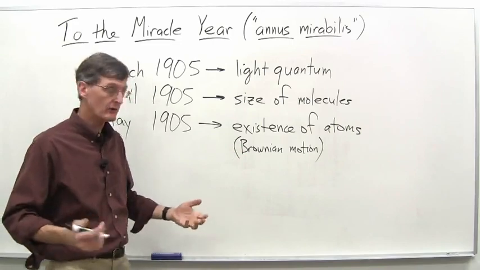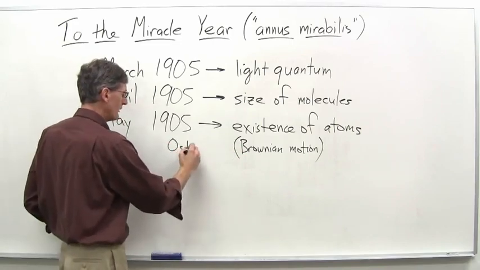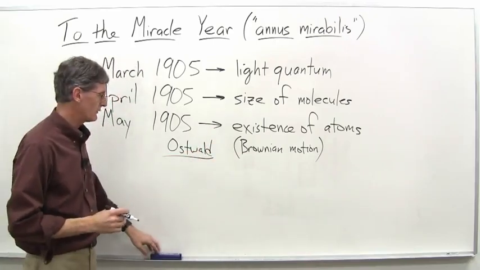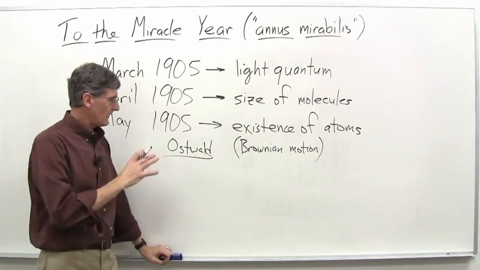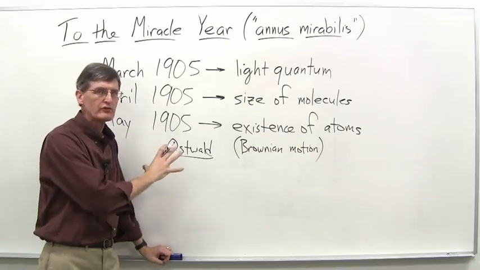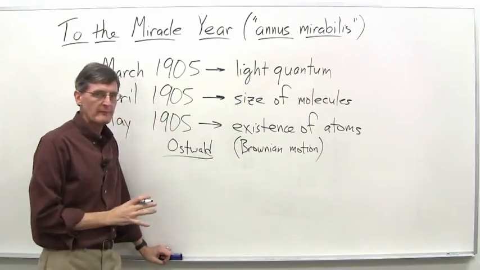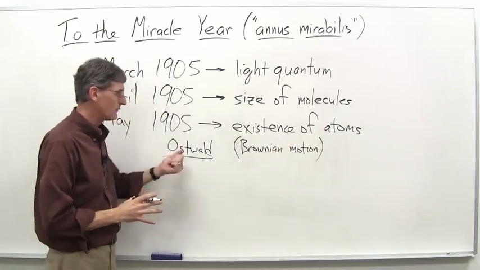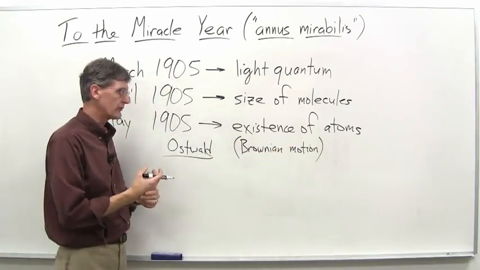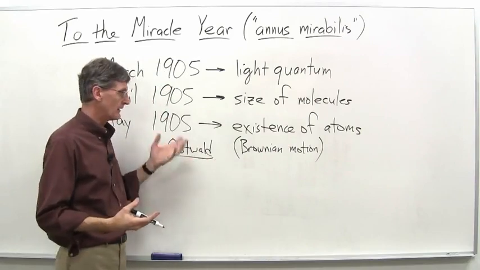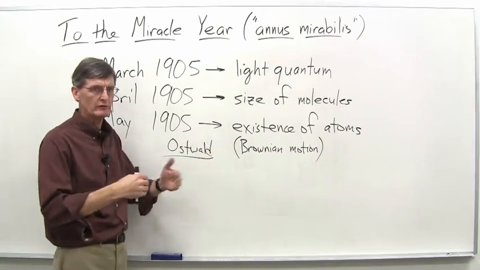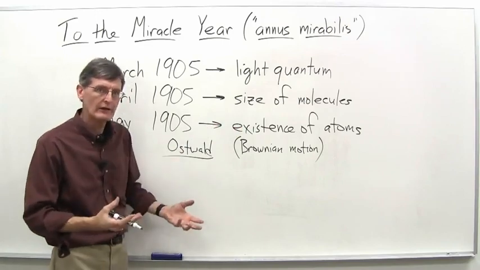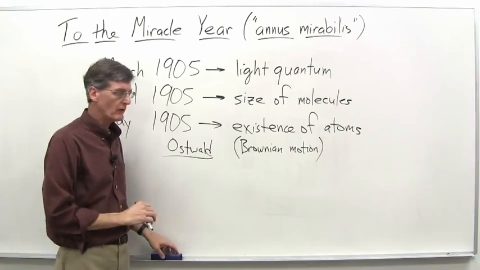And here's actually where Ostwald comes into our story again. Wilhelm Ostwald, who we just talked about, Hermann Einstein's letter, Albert's father, letter to Professor Ostwald. And he was one of the holdouts, a very strong skeptic of atoms. And yet Einstein's work, plus the experiments a few years later, convinced Ostwald. He had a very well-known textbook on physical chemistry, and as late as 1905, 1906, 1907, he was still saying, there's really no good evidence for the existence of atoms. By, say, the 1908, 1909 edition, he changed his tune on that.